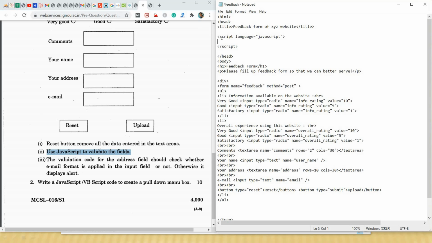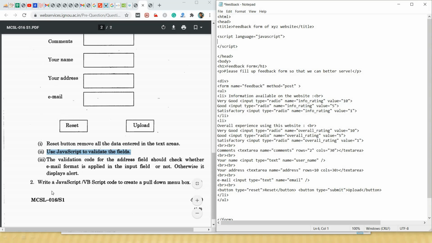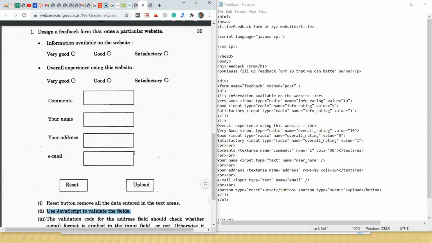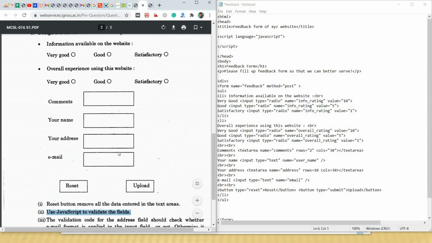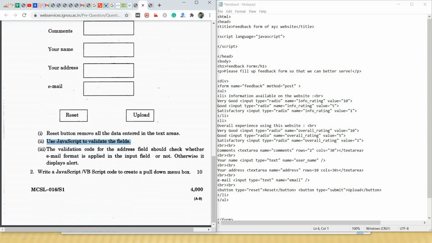In between we will write our JavaScript function that will validate. Validate means checking the form as per our business rule or logic. Suppose this is our business logic itself. So we have to use JavaScript to validate the fields. So we will validate all the fields with the help of JavaScript. For that we will include one function. We will call it validate.